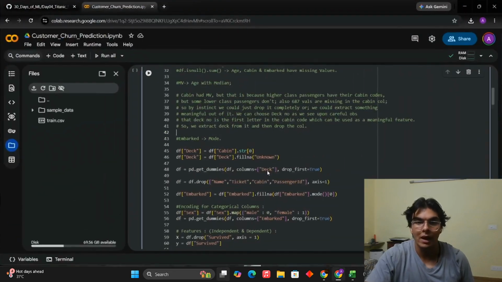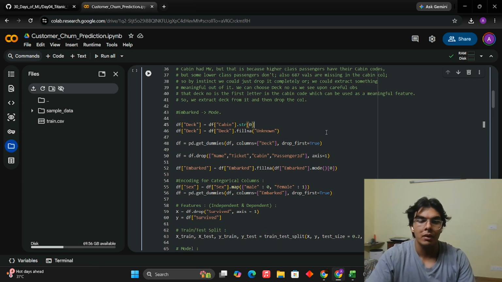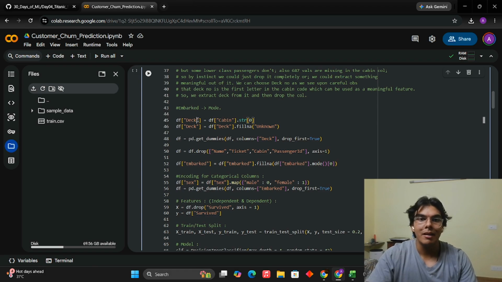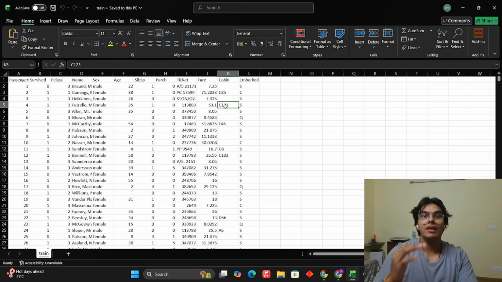So, going back to the code, I'll explain what we have done. We have made another column in the data set called deck, which means the deck number or the deck ID, whatever. Okay. And deck is nothing but the first letter from the cabin. So as we can see in the cabin, we have got C85. So out of C85, C is going to be the deck number. Here we have C again as the deck number. So some passengers are going to have the deck number in common, and that gives us an interesting feature to explore.